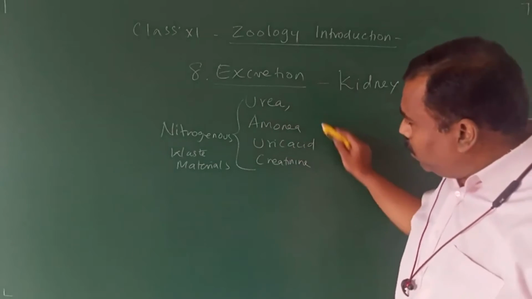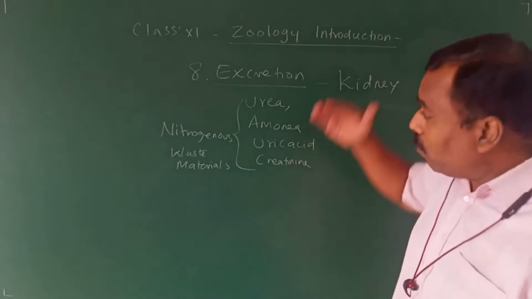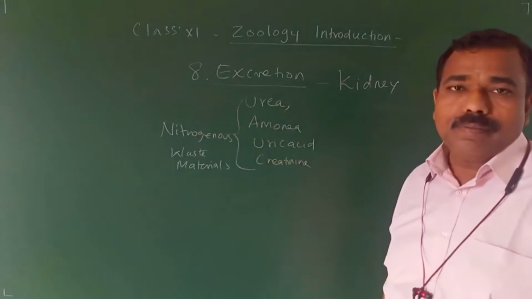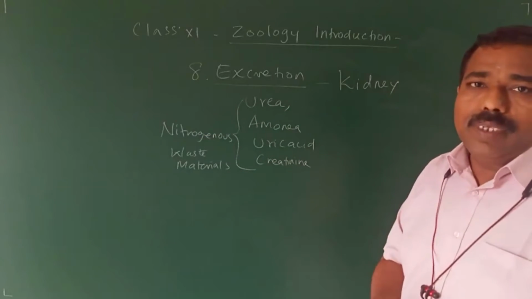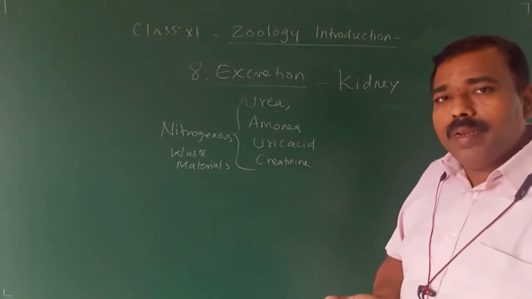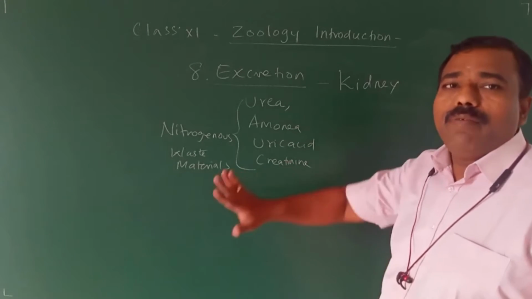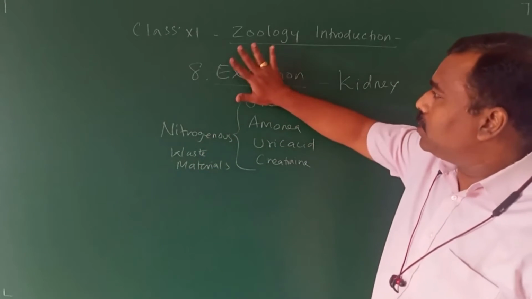We are not eliminating everything; we are eliminating one of the nitrogenous waste materials. Some animals excrete ammonia, some excrete uric acid, some creatinine. That and all we will discuss clearly in lesson 8.